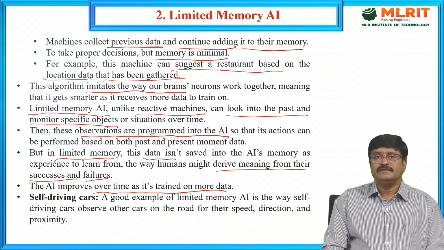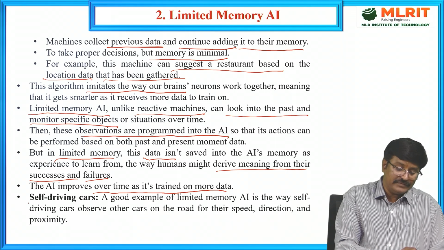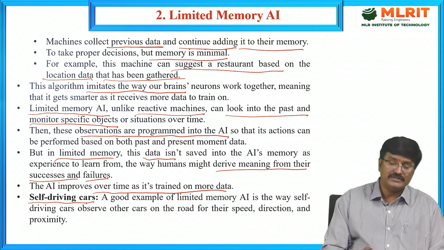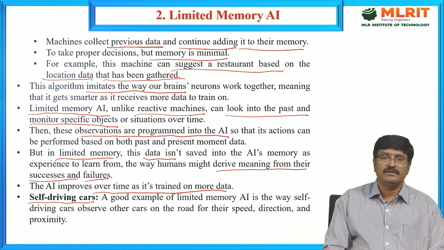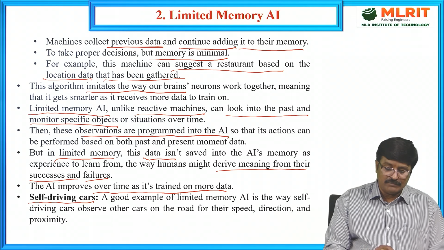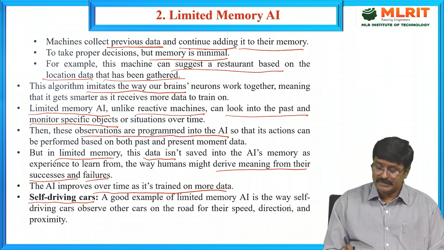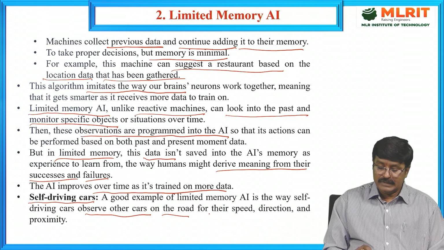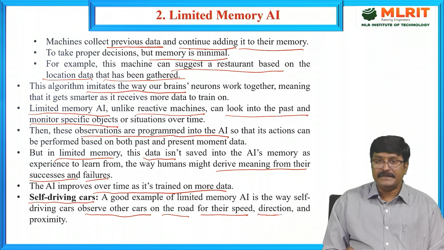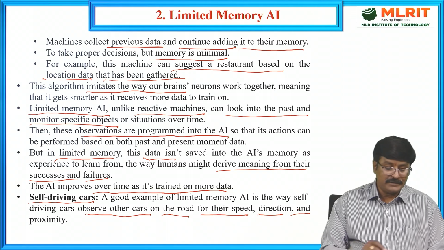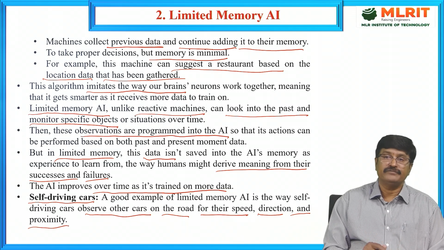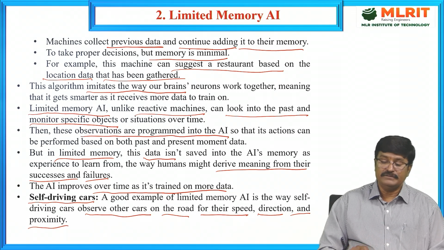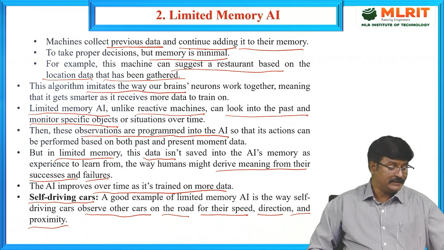The main potential application in this case, one example, is self-driving cars or autonomous vehicles, driverless cars. These are the examples. A good example of limited memory: self-driving cars observe other cars on the road for their speed, direction, and proximity. Based on that, it takes decisions and moves. So this is the limited memory artificial intelligence type.